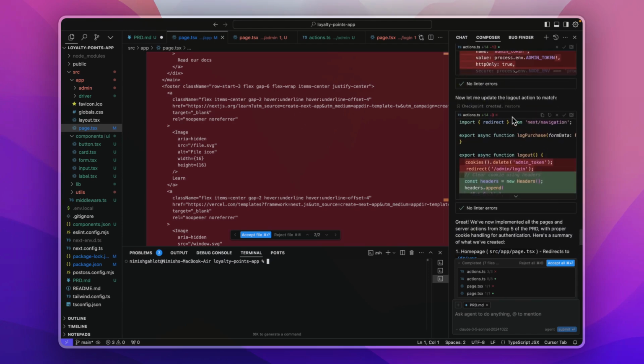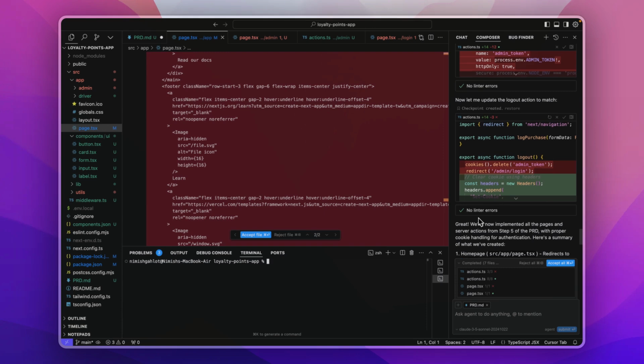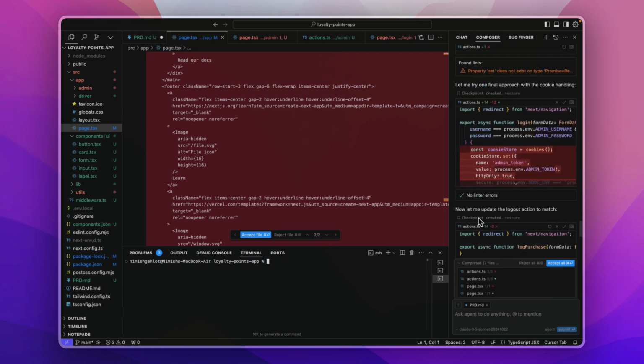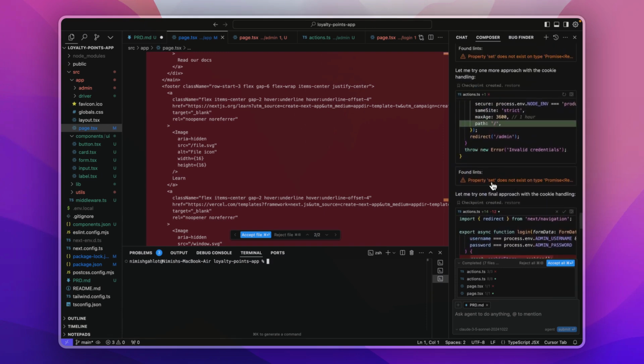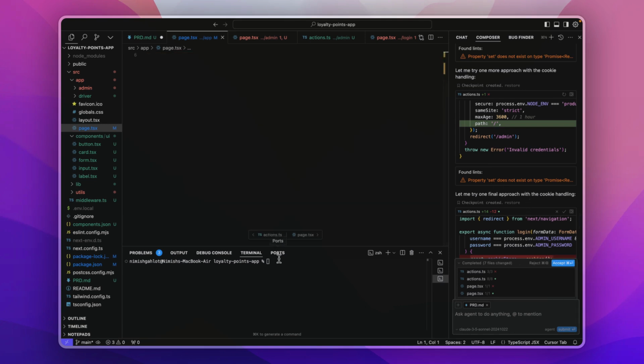And I notice here that it did revisions on one of these files 8 times. So this is what happens when you're using the agent mode over here. It goes through the lint errors and iterates on them until it gets the final output. I will just click on accept here and I will try running my app.